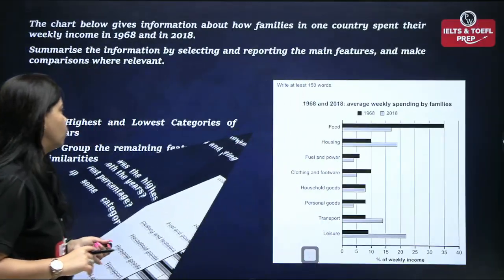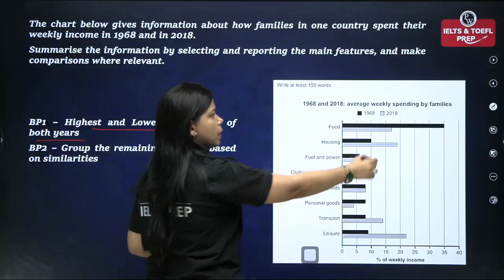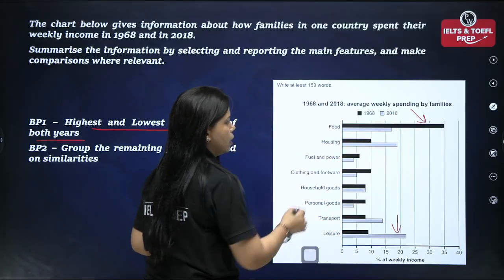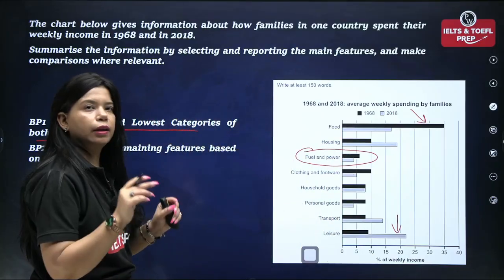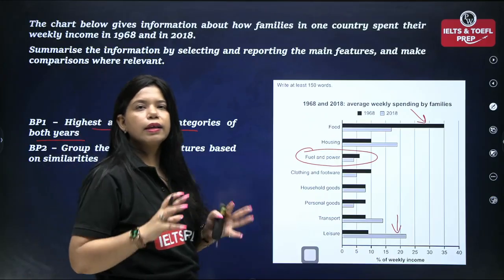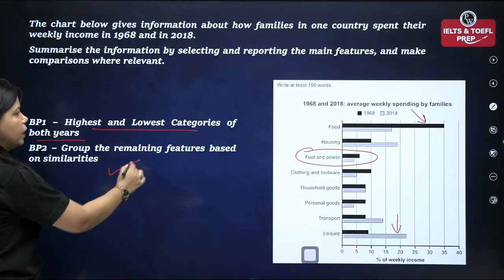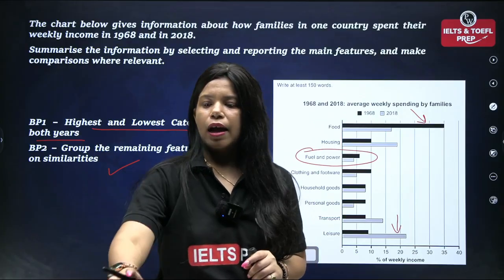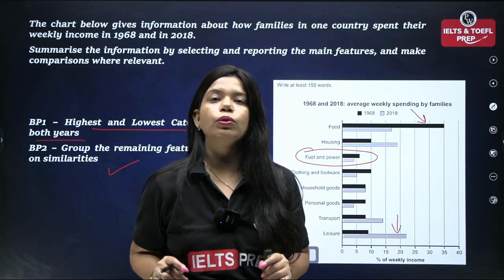So here you go. Body para 1, you can take the highest and lowest categories of both the years. That means you'll talk about this black bar food, you'll talk about this gray bar leisure, and you will talk about this category. This much can be described in body para 1, that is highest and lowest categories, and the remaining features can be grouped together based on their similarities. And this is how you will plan your report in the first 2-3 minutes.